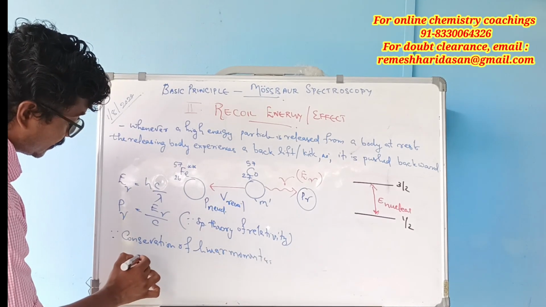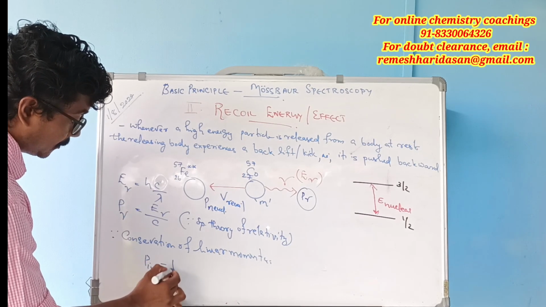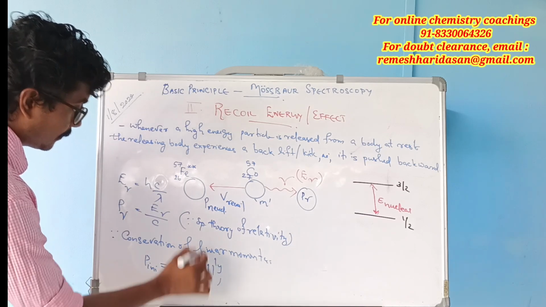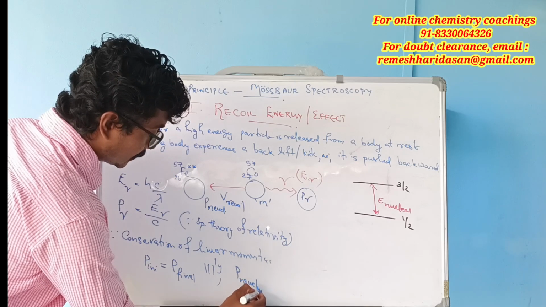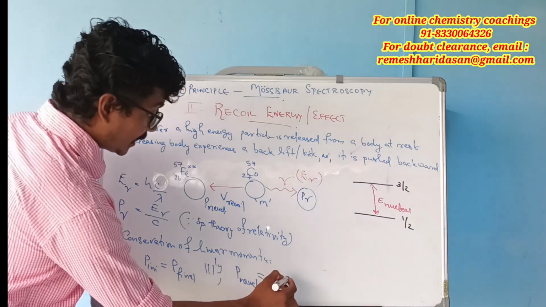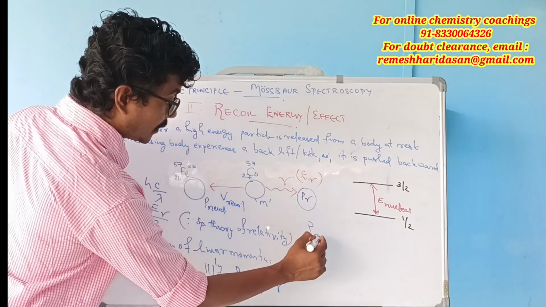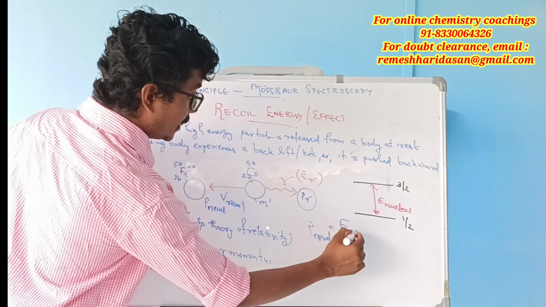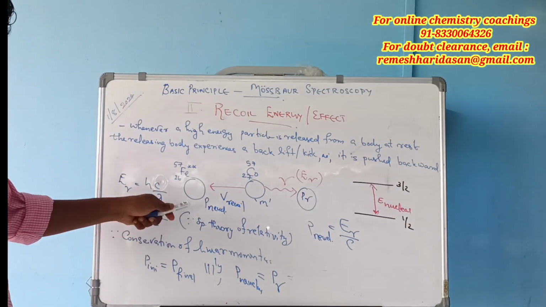Similarly, in this case, the momentum of the nucleus is equal to the momentum of the gamma radiation. So we can simply write P nucleus, the momentum of the nucleus, equal to E gamma by c.